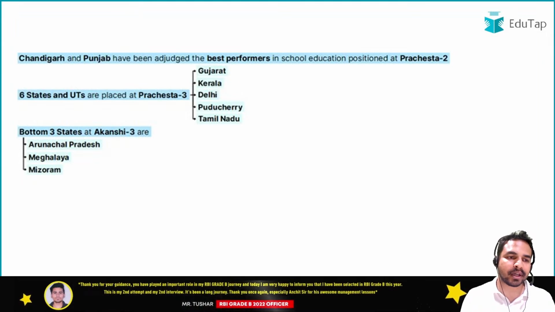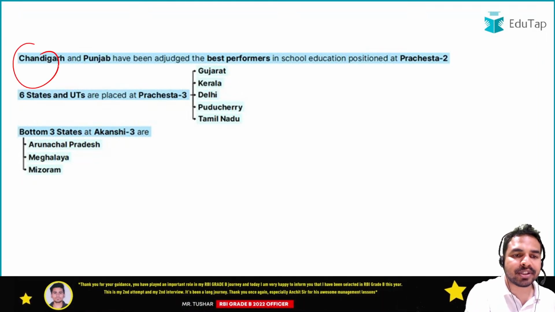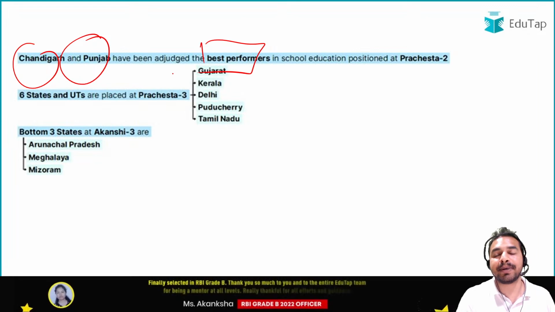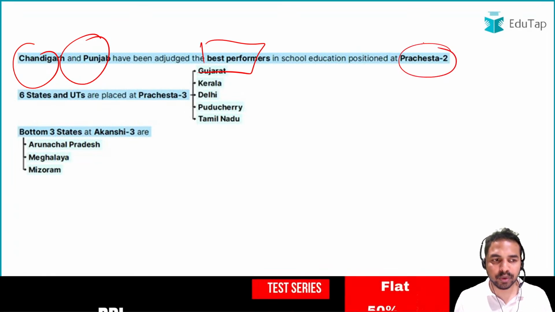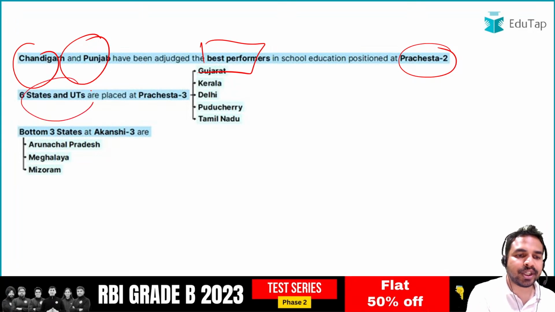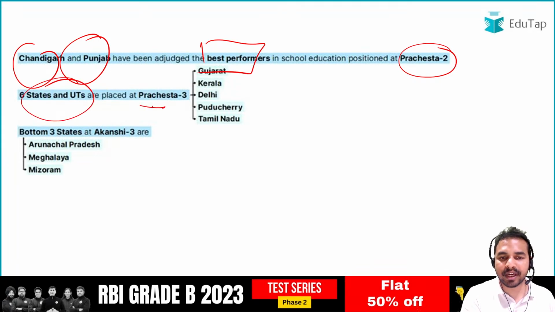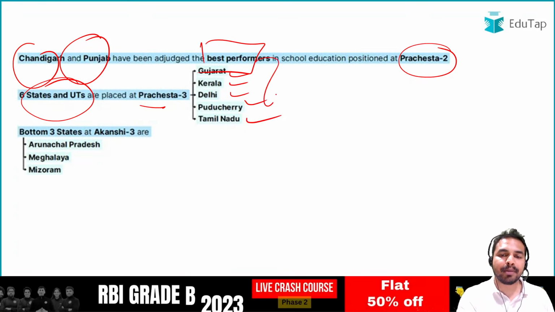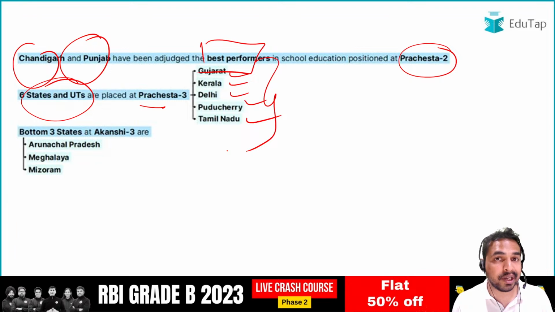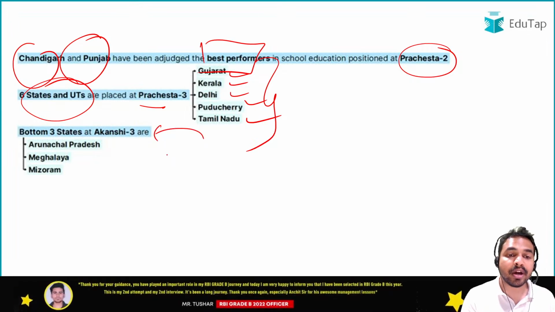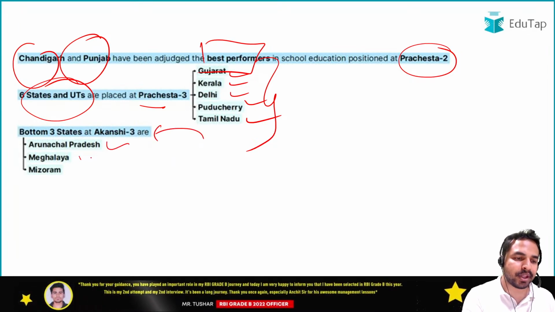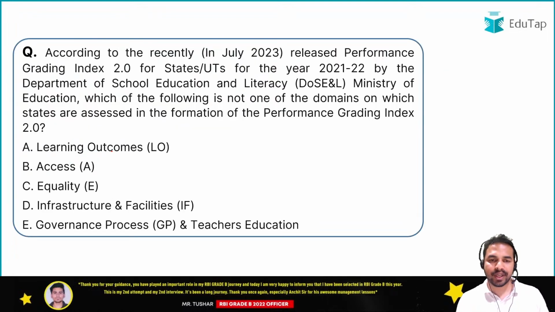So guys, जब हम बात करते हैं overall, तो Chandigarh and Punjab were the best performers in this particular index, having position at Pracheshta 2. जब हम बात करते हैं 6 states and UTs की which are placed at Pracheshta 3, these are Gujarat, Kerala, Delhi, Puducherry and Tamil Nadu. Guys, let me tell you that these are very specifically mentioned in the links, and that is why it is very important to be covered from the exam point of view. जब हम बात करते हैं bottom 3 states आकांक्षी 3 के अंदर, what were these? These are Arunachal Pradesh, Meghalaya and Mizoram. So these are the right answers.